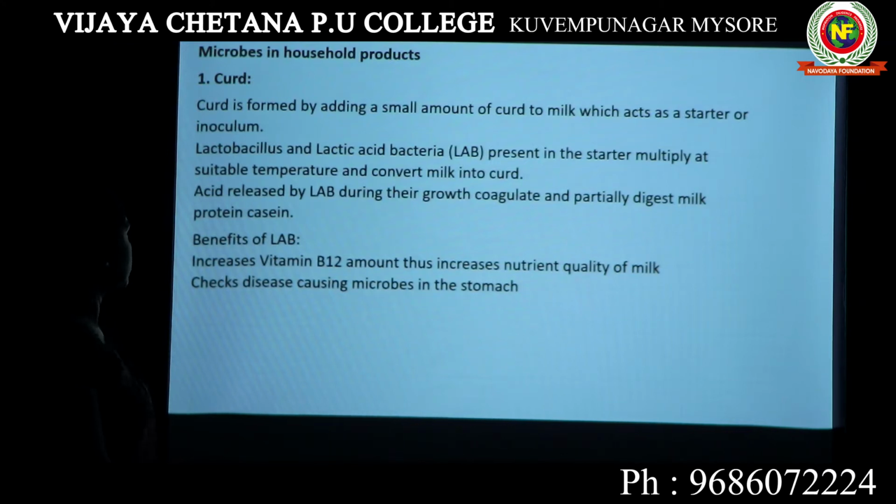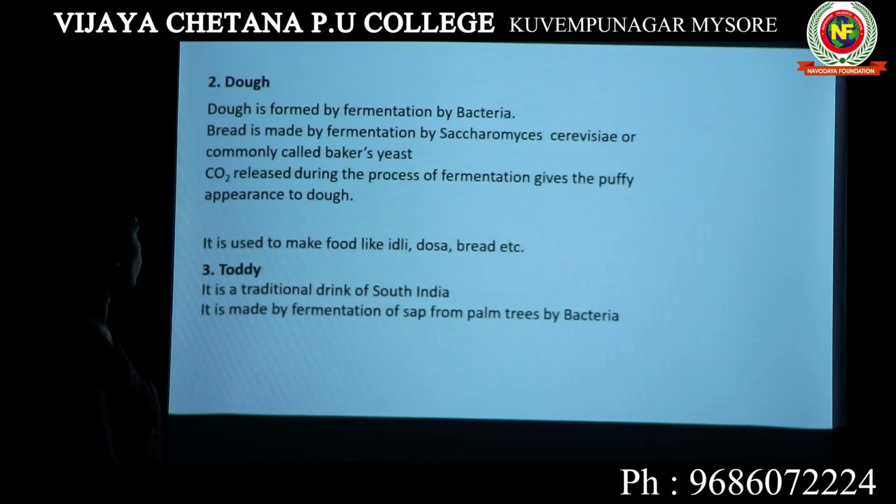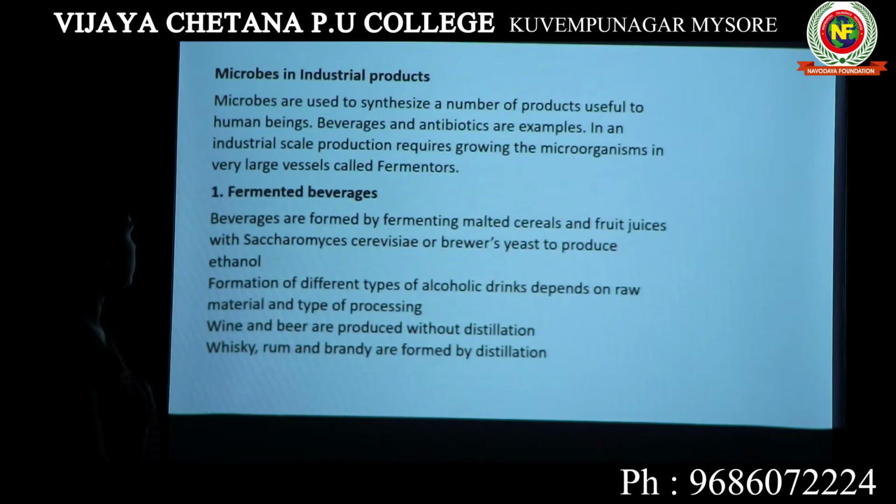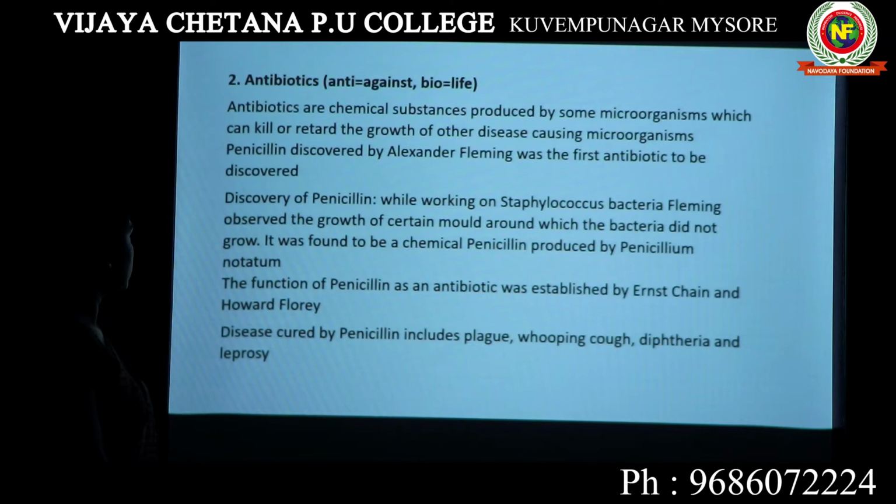Okay, we have studied the example of curd, dough, toddy, cheese. And also we have studied about few industrial products that are produced by microorganisms. The first one was fermented beverage, second is antibiotic. So we have studied about fermented beverages and antibiotics in our previous classes.